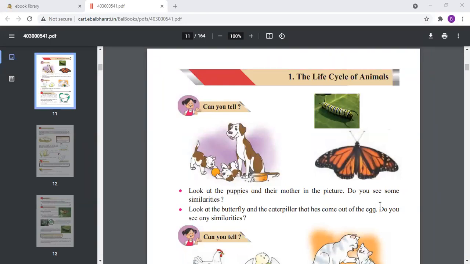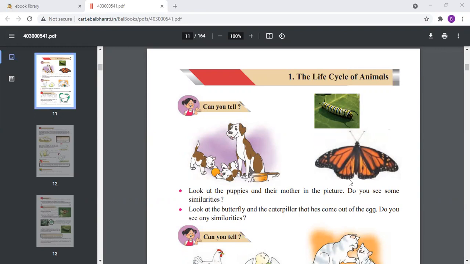Today I have come with a new lesson for EVS subject, the life cycle of animals. Now in this lesson we are going to see the life cycle of the animals. Now in the picture you can see the dogs with their puppies. The mother is looking after the puppies, and the puppies are very secure with their mother.